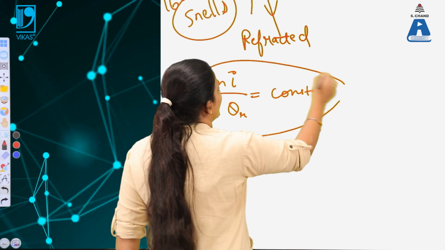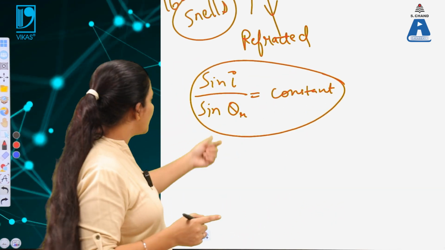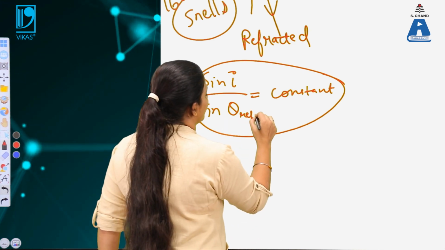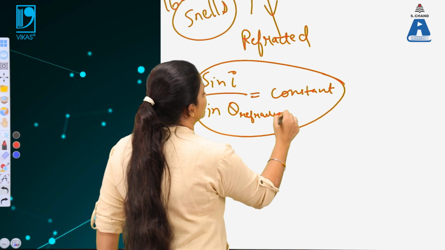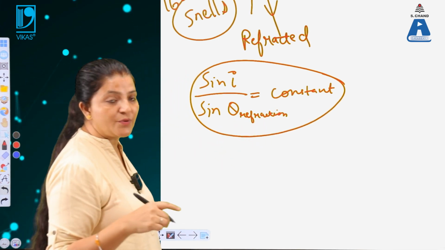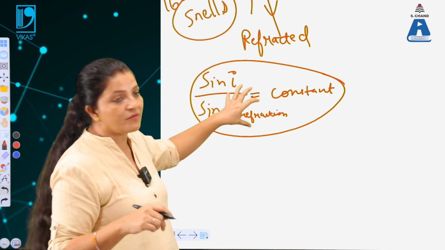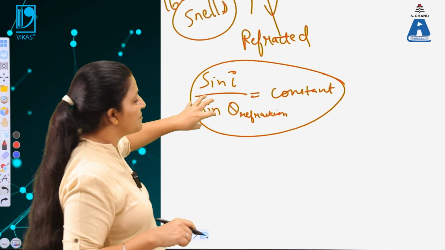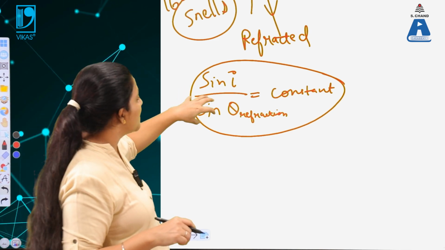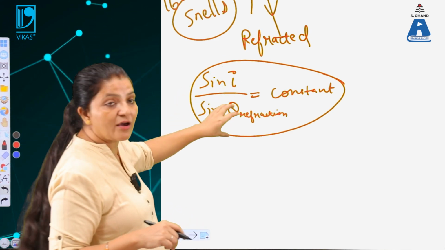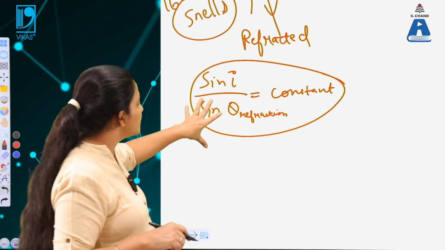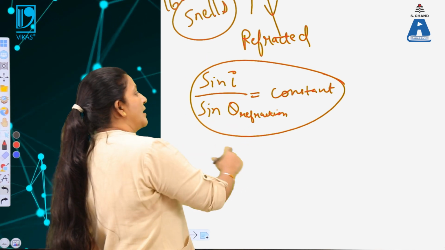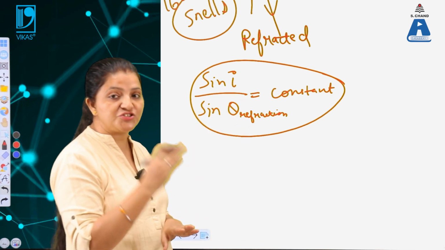That means when the angle of incidence is changed, automatically the angle of refraction also changes, because their ratio always remains constant. So this is Snell's law, which defines the relationship between the angle of incidence and the angle of refraction. Depending upon that, we can also calculate the angle of reflection.